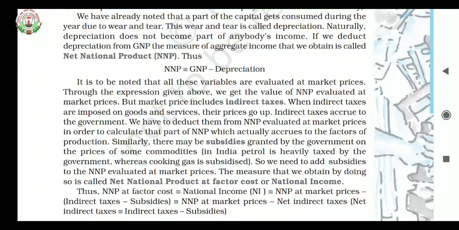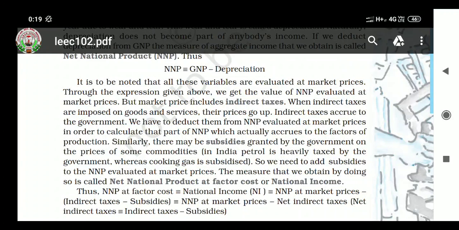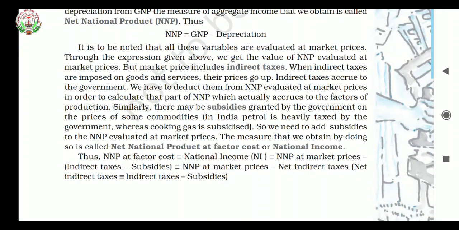Let us see more about the calculation of NI, national income. Thus, NNP at factor cost identity, national income, equals NNP at market price minus indirect taxes plus subsidies. That is net indirect tax. Net indirect tax formula is this only, students.